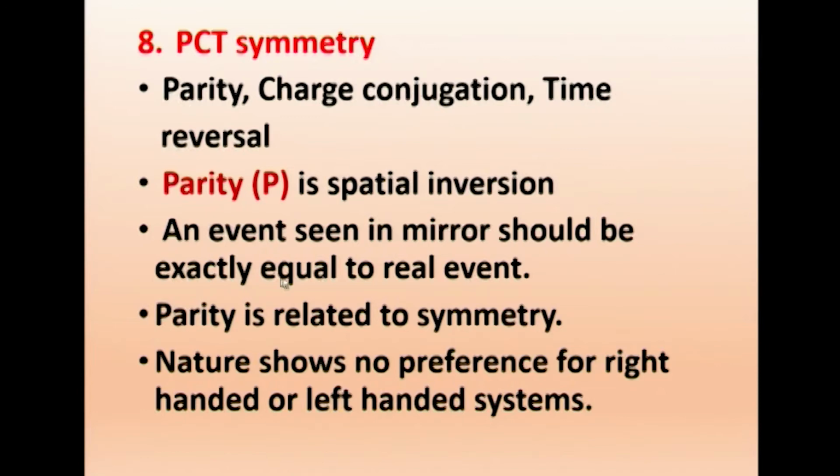Suppose I have a mirror and I am throwing a rubber ball onto the mirror. It will go and hit the mirror and the rubber ball bounces out. Similarly, the image will also bounce out from the mirror surface. As you throw, both will be approaching; the image will also approach the mirror surface. And when they bounce back, the ball will be coming outside the mirror, and similarly, as we observe inside the mirror, it will be going outside from the surface of the mirror. An event seen in a mirror should be exactly equal to the real event. That is physically true.